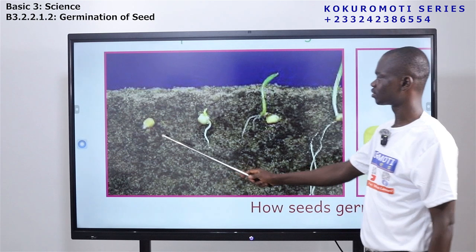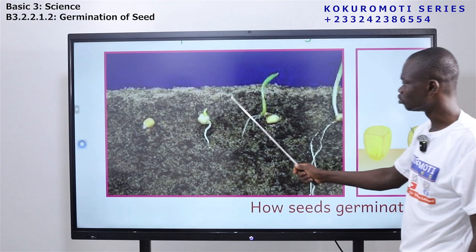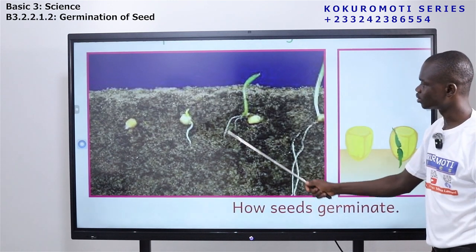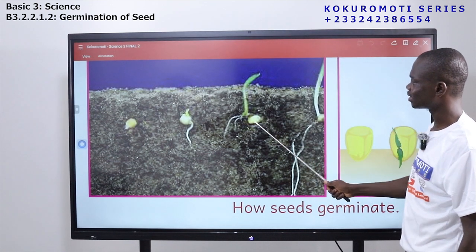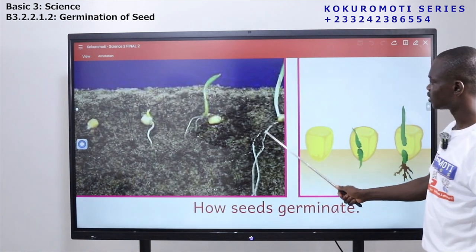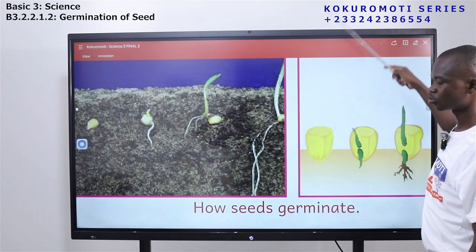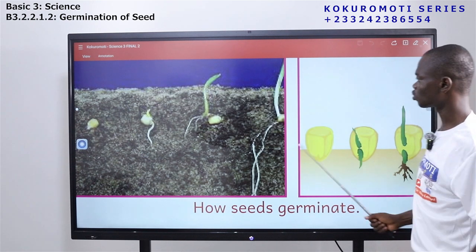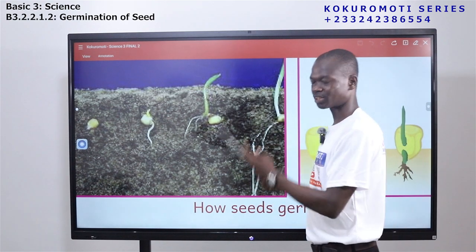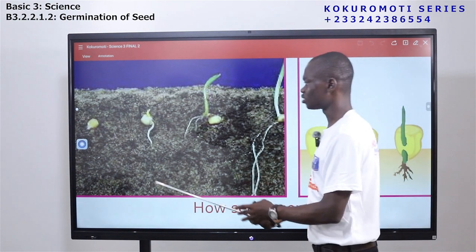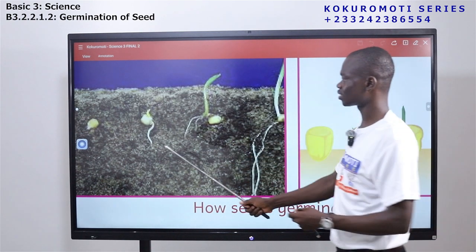This is a seed. Now at this stage, the seed has something here like a root. Here too, the root is there, but we have leaves, meaning the seed is there, but there is something coming out of the seed. Here too, you see the root is going deeper, and the upper part is also growing longer, taller. So what we are seeing is that the seed develops. Plants come out of seeds. When plants are coming out of a seed, we say the seed is germinating. And this is a process, the process of germination.